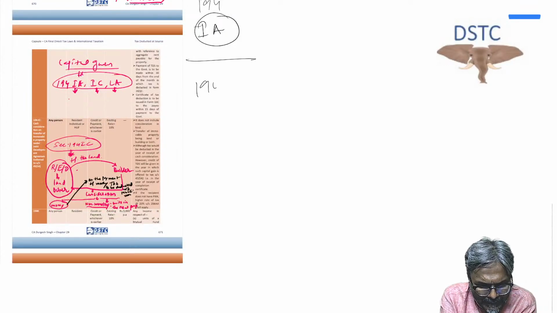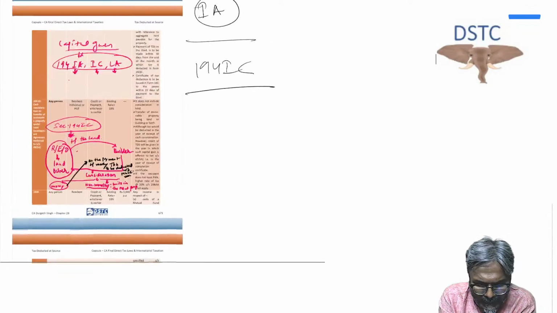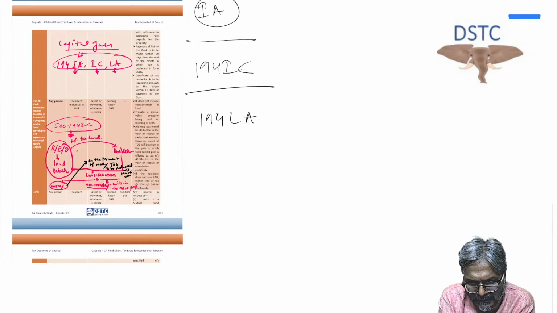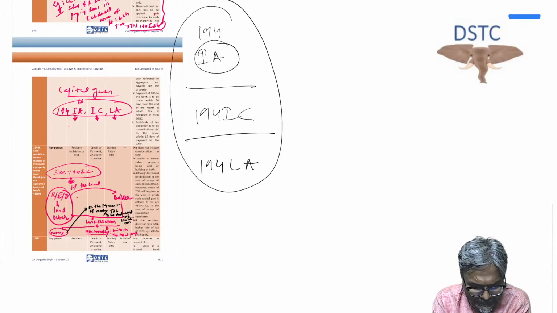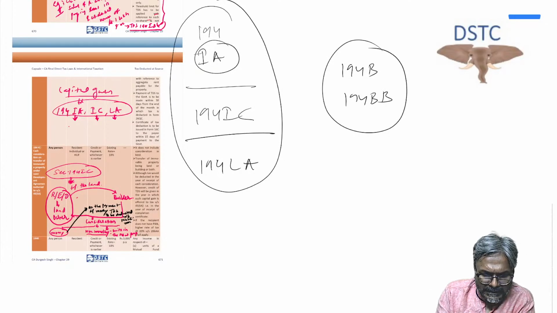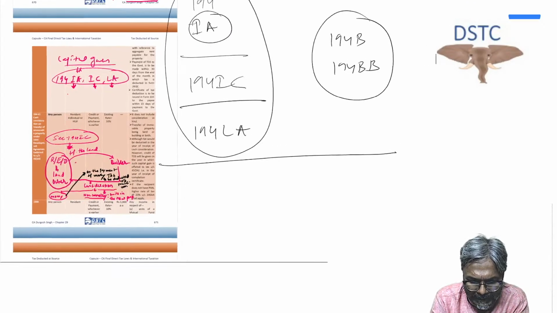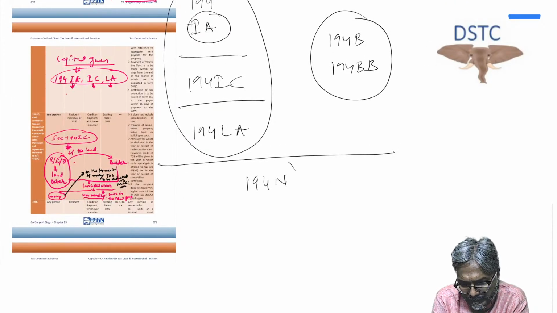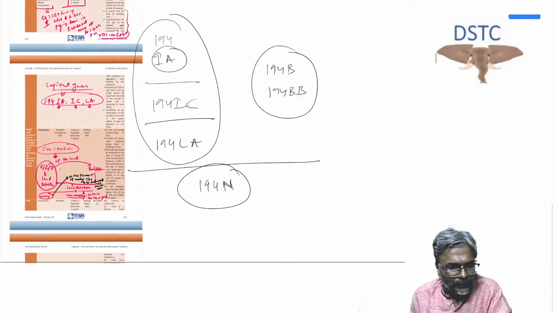194IA, 194IC. Quickly now you are going to refer to this one, and thereafter, students, 194LA. There are 3 sections: 194IA, 194LC, and 194B, 194BB. These are the 3 sections, students, that you will be going through quickly. And the last one, students, is 194N. I don't think there should be a challenge to all of you. Just go through the same, students.